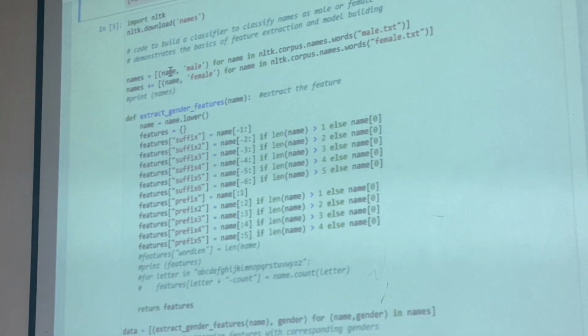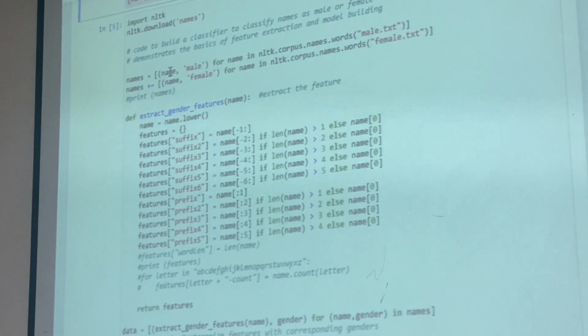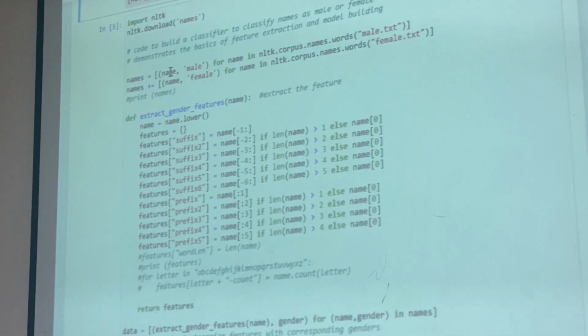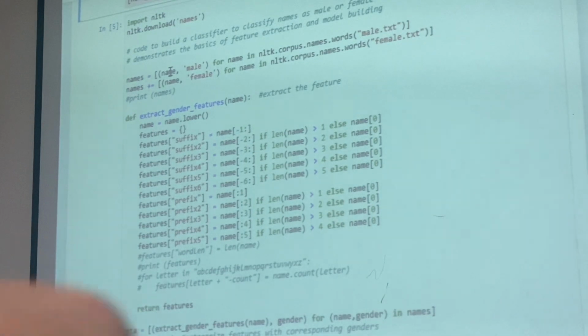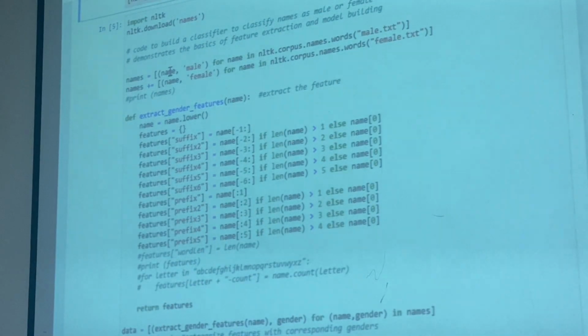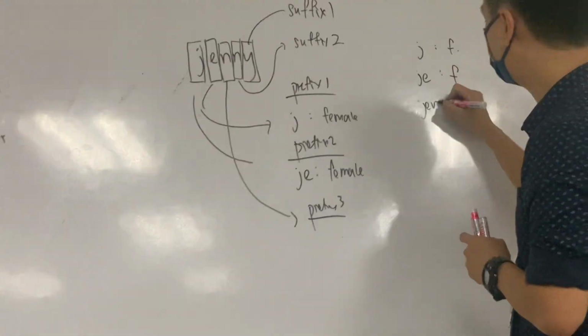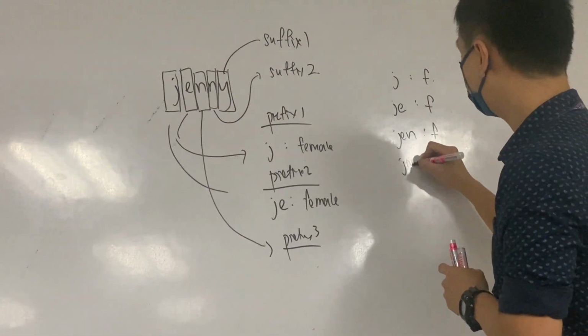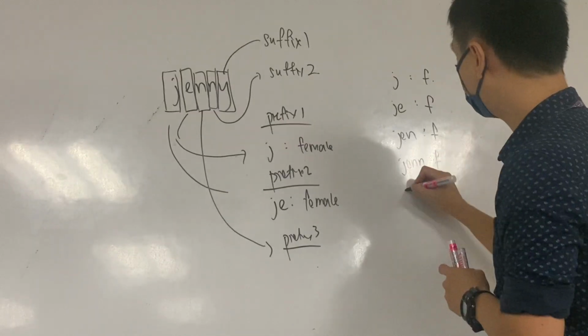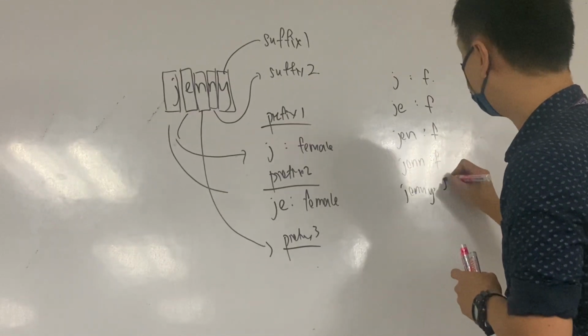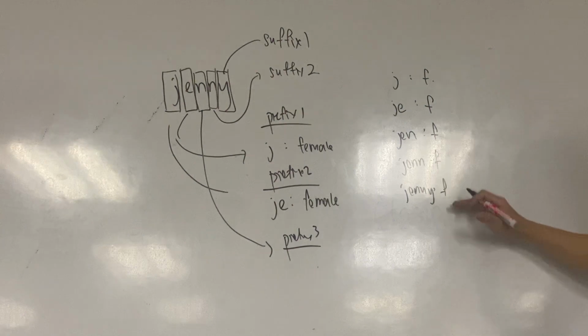So this prefix and suffix here, I will treat as features for a machine to learn. If you feel that it's not sufficient, it's fine. You can add one more, suffix 2. It means that if you start with J, it's a female. If you start with JE, it is a female. If you start with JEN, it's a female. If it ends with NN, it's a female, and if it ends with NNY, it's a female. So the machine will start to learn.